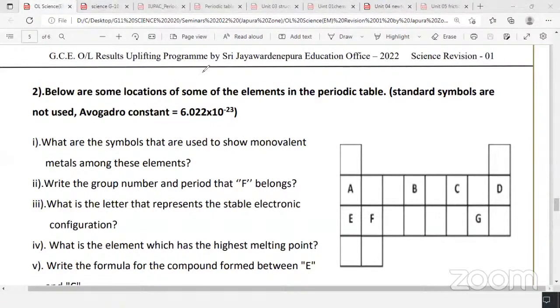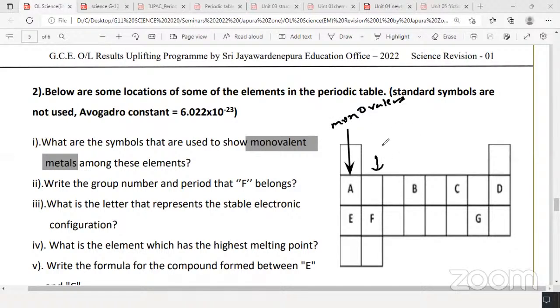Okay. Most of the chemistry questions in the oral paper, they don't give the real symbol. They give A, B, C, D, O, X, Y, Z like that. What are the symbols that are used to show the monovalent metal? What is the meaning of monovalent metal? Monovalent means valency 1. And it must be a metal. Please highlight the keyword of this question. Monovalent metals are formed by group 1. Group 1 except hydrogen. Please put an arrow towards group 1, everyone. Monovalent means valency 1. All the group 1 elements are metals except hydrogen. Right, here, monovalent metal is found in group 1.